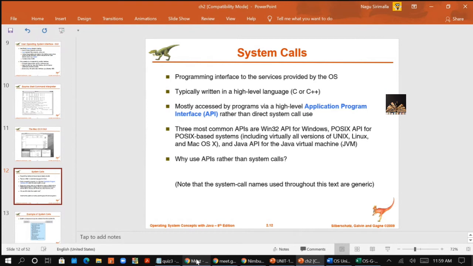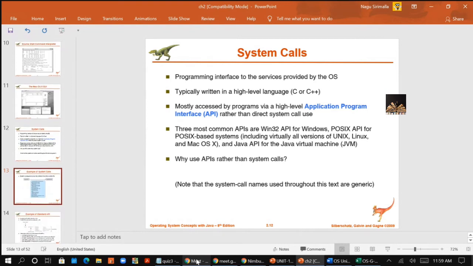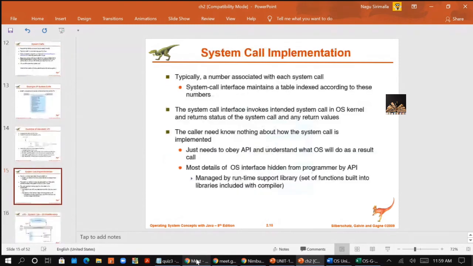For that, a number is associated with each system call, and the system call interface maintains a table indexed according to those numbers. So the system call interface will give a number to each system call and maintain it in the table, right?